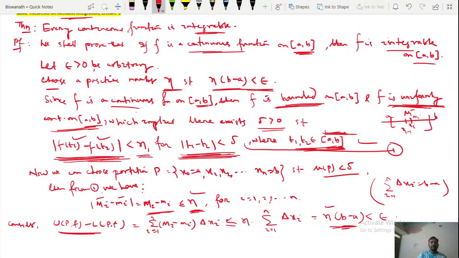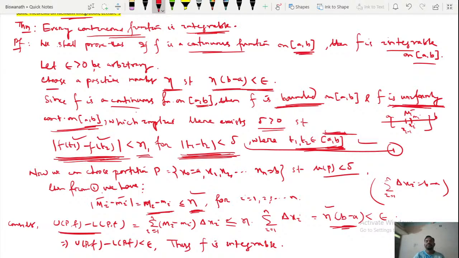So UPF minus LPF is less than epsilon, thus f is integrable. That means if f is a continuous function, then f is integrable.